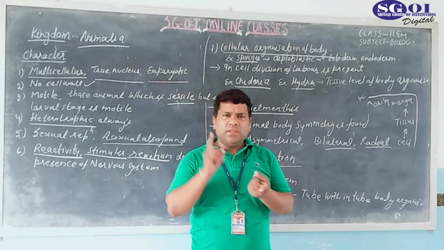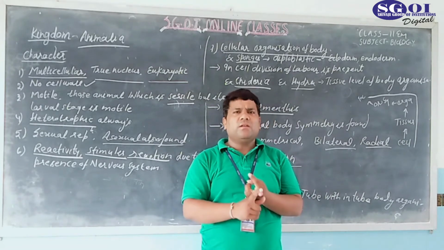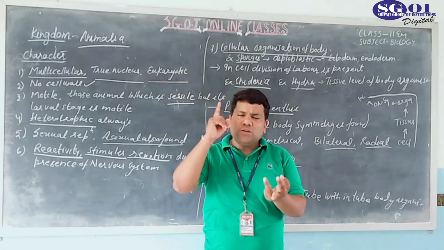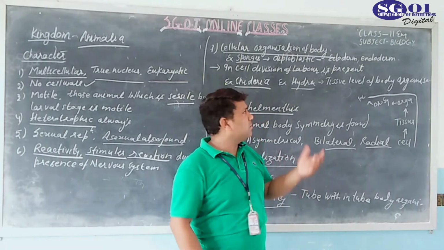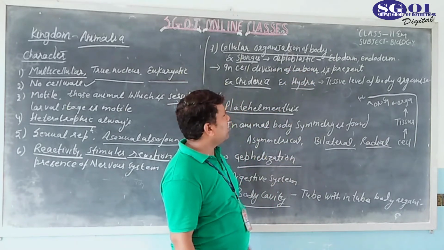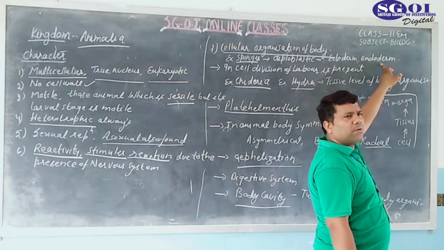So what does diploblastic mean? Diploblastic means if the development of an individual takes place by two layers of the embryo, this is called a diploblastic animal. And in diploblastic animals, which types of layers are found? Ectoderm and endoderm are found.